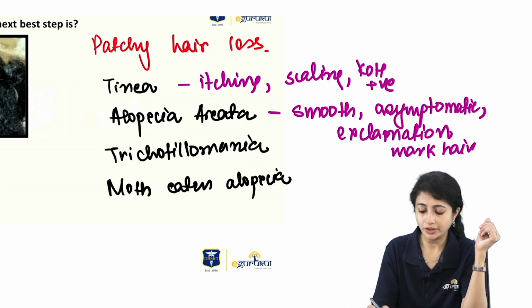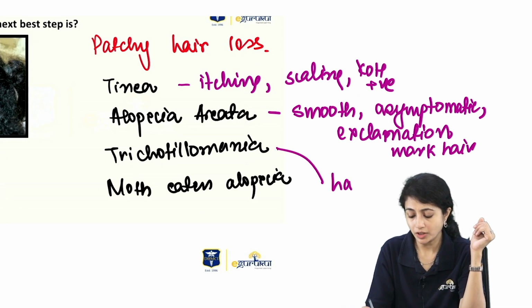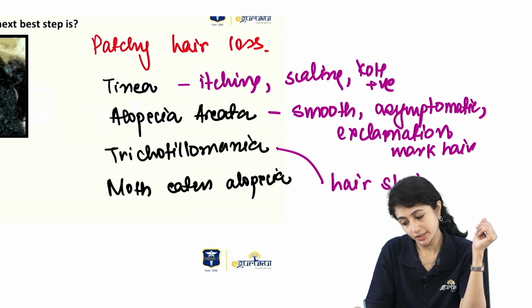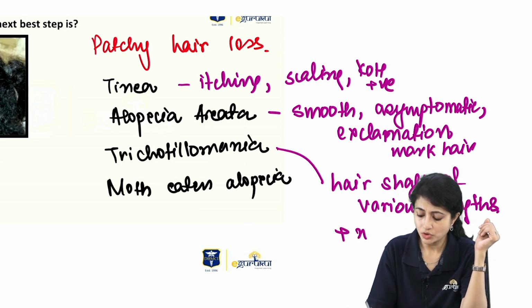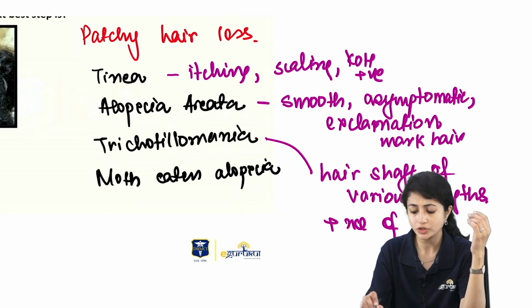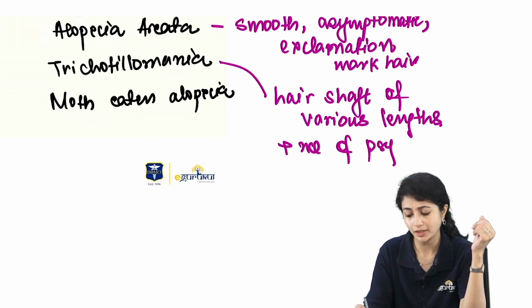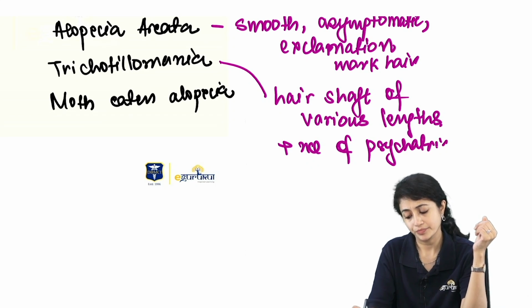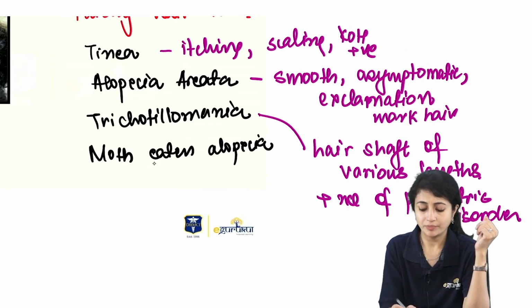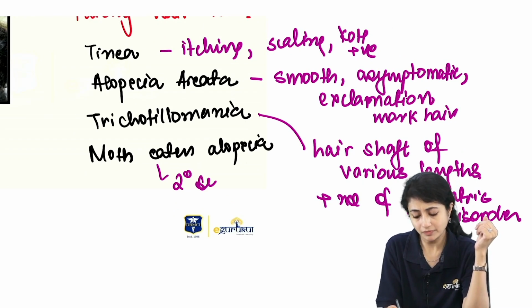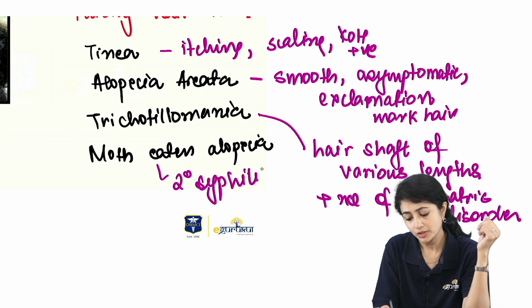In trichotillomania, what will be there? Hair shafts of various lengths, and in the question they will give you the presence of some psychiatric ailment. Moth-eaten alopecia is related to secondary syphilis, so something in the history would be related to that.